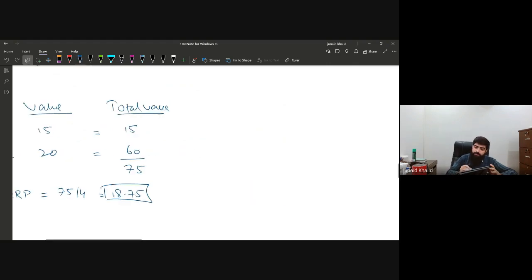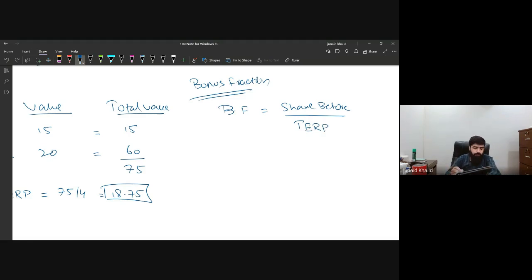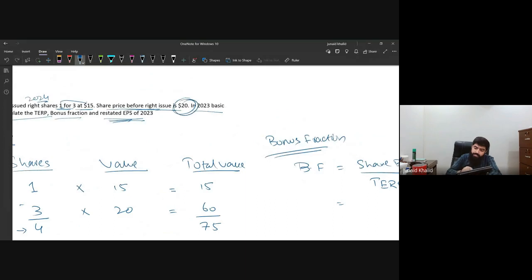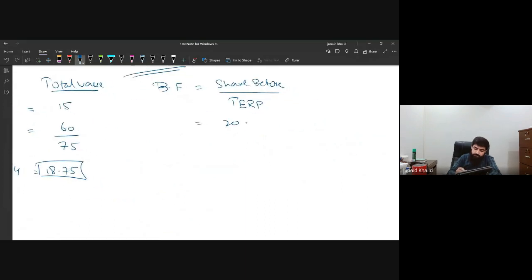And the second step that we need to perform is to calculate the bonus fraction. And how is the bonus fraction calculated? Very simple. That is the share price before the issuance of right shares divided by TERP. I'm sorry, I'm not writing down the full formula. So before we had a share price of 20 and the theoretical ex right price we have calculated is 18.75.